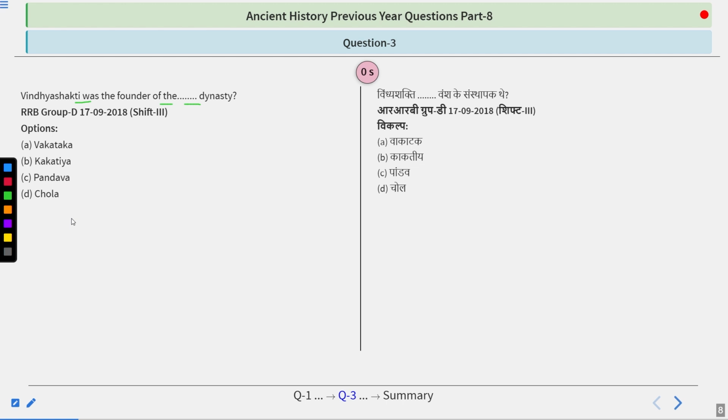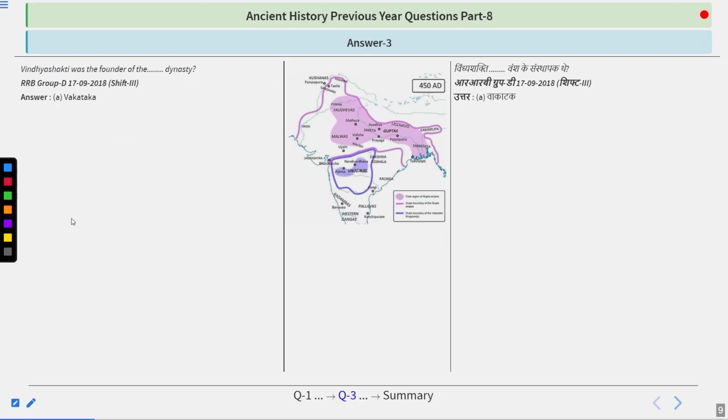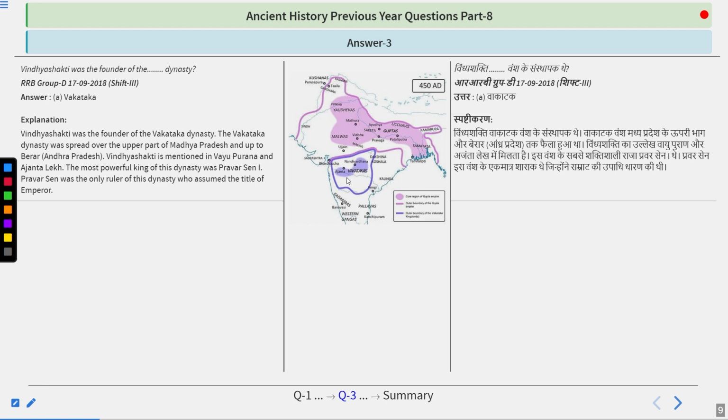And yes, your answer for this question is Vakataka. Here you can see in this map the Vakataka dynasty. Vindhya Shakti was the founder of the Vakataka dynasty. The Vakataka dynasty was spread over the upper part of Madhya Pradesh and up to Berar in Andhra Pradesh. Vindhya Shakti is mentioned in the Vayu Purana and Ajanta Lake. The most powerful king of this dynasty was Pravar Sen I. Pravar Sen was the only ruler of this dynasty who assumed the title of emperor.